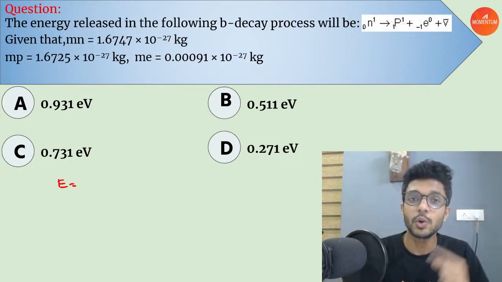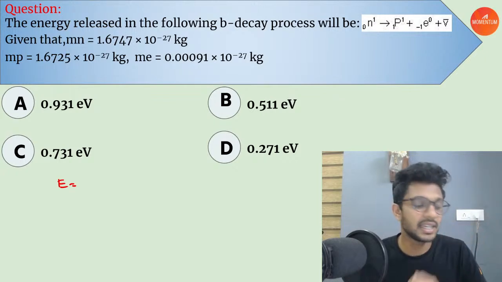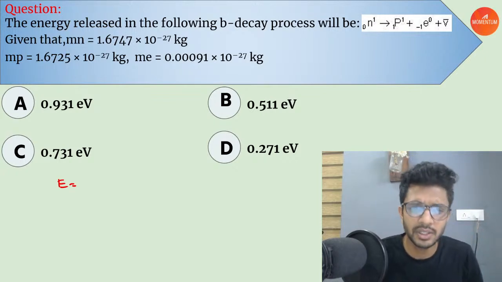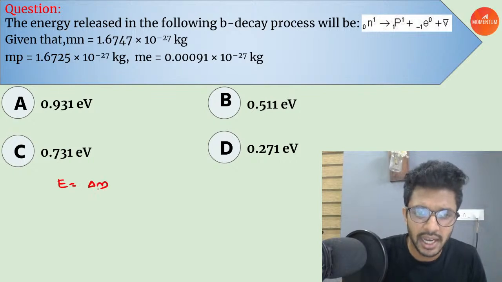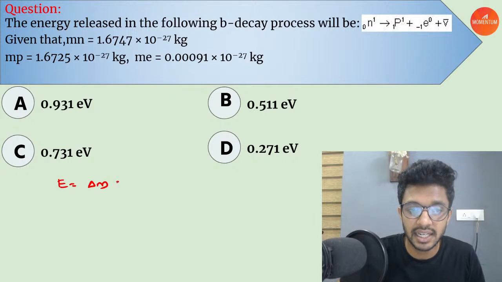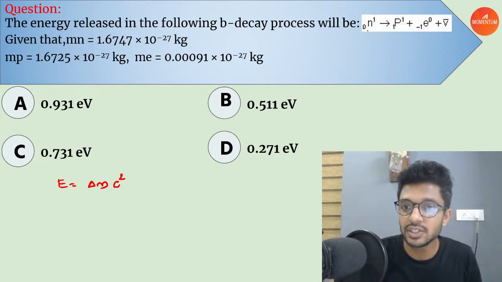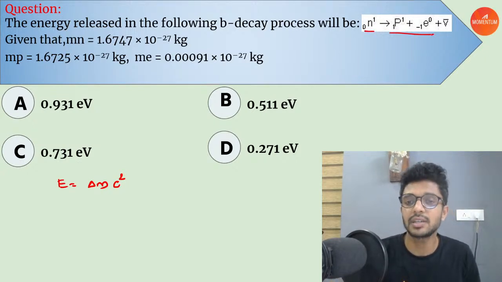This energy is given by Einstein's mass-energy equivalence. If you have a delta M mass with you, the amount of energy that can be produced is equal to delta M C square. So first you have to find out the change in mass between the product side and the reactant side.